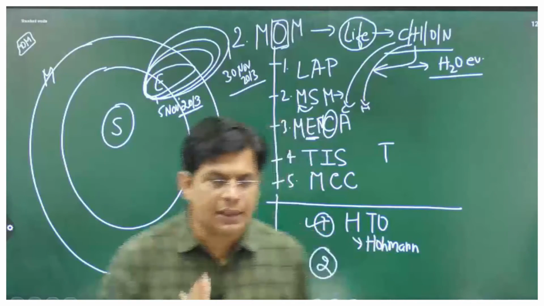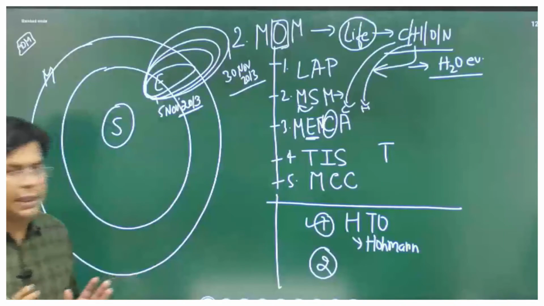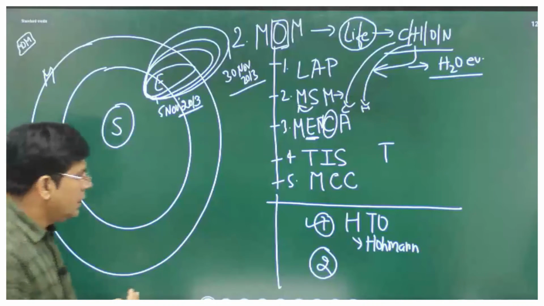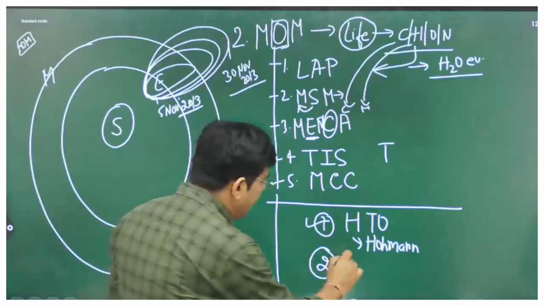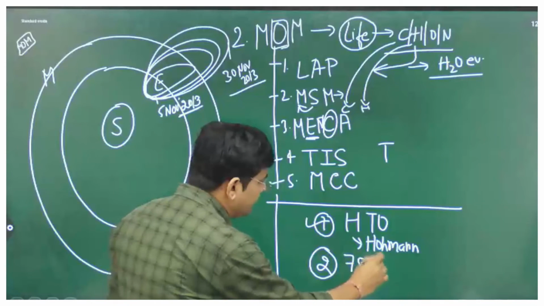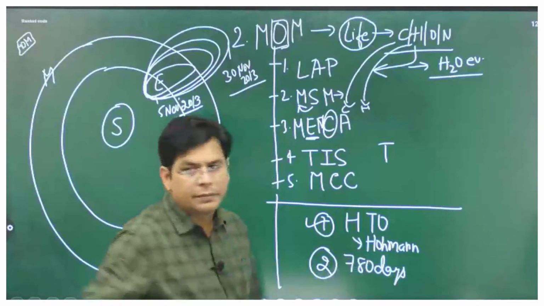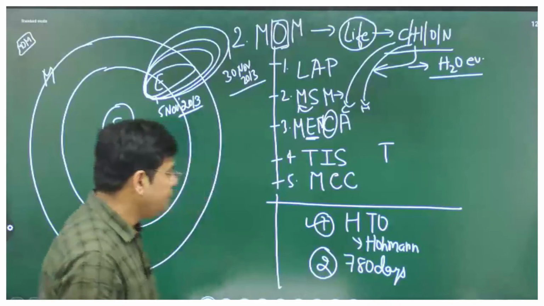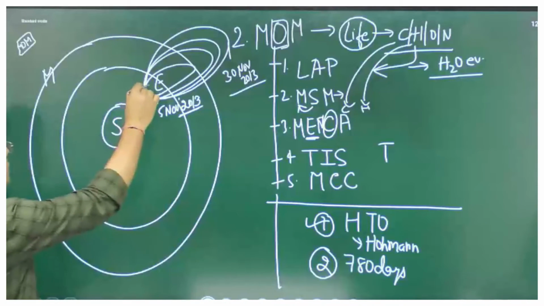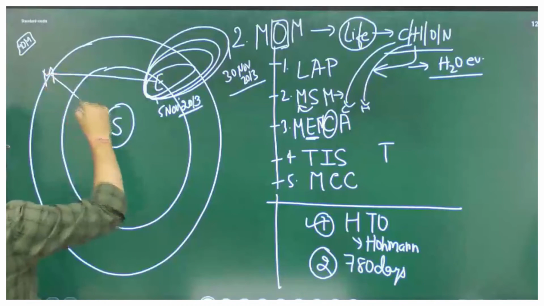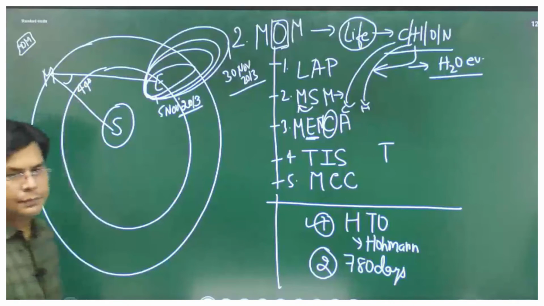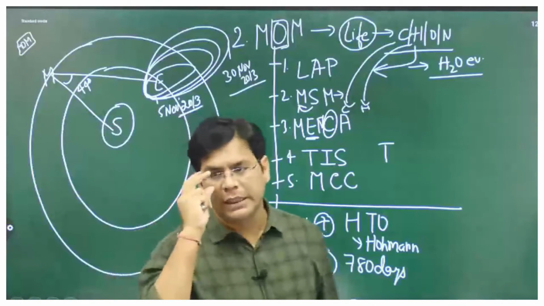So the second decision, with the vast study taken by ISRO scientists, is this: naturally, every 780 days, this is a natural case, at every 780 days interval, Earth, Mars and Sun make an angle of 44 degrees. Is that clear?